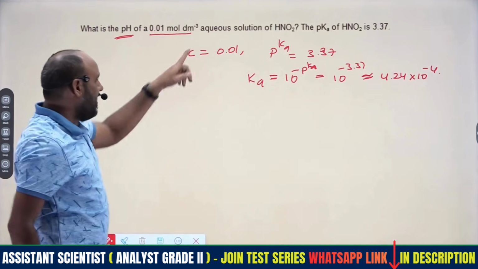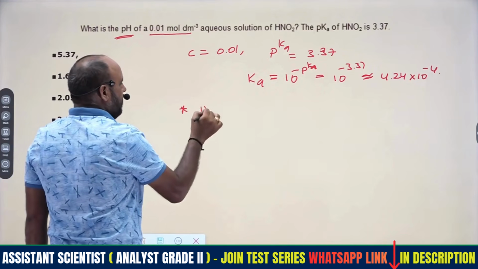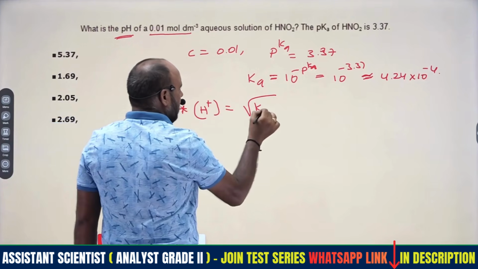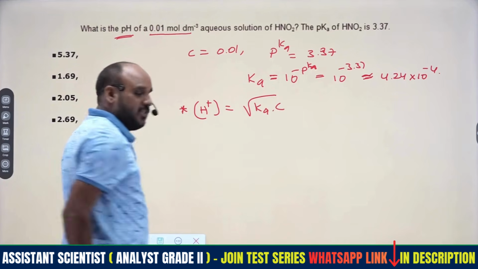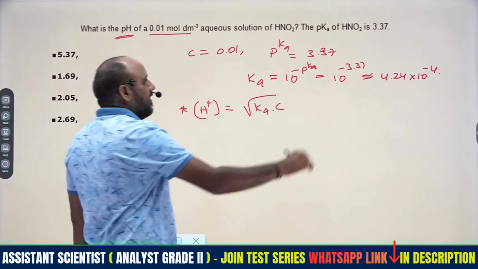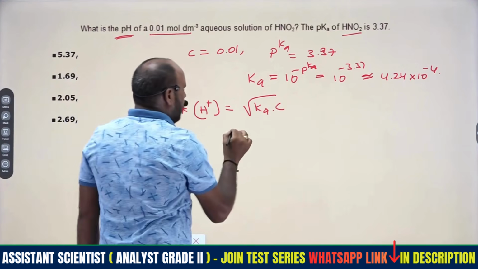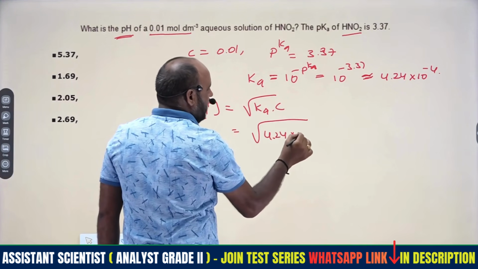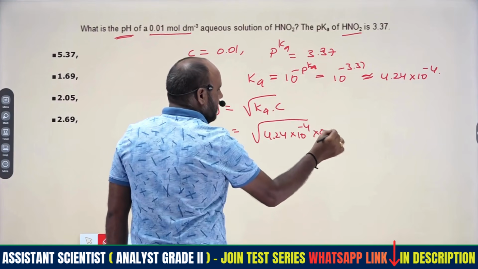Since Ka and C are there, we have to find the concentration of H plus. The concentration of H plus will be the square root of Ka into C, for the HNO2 molecule. Ka is 4.24 into 10 to the power of minus 4, into 0.01.